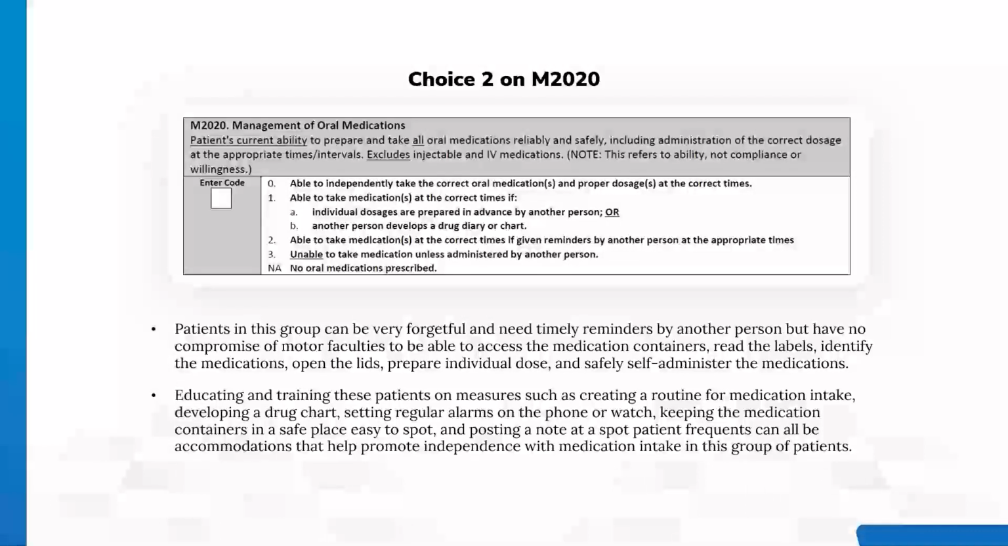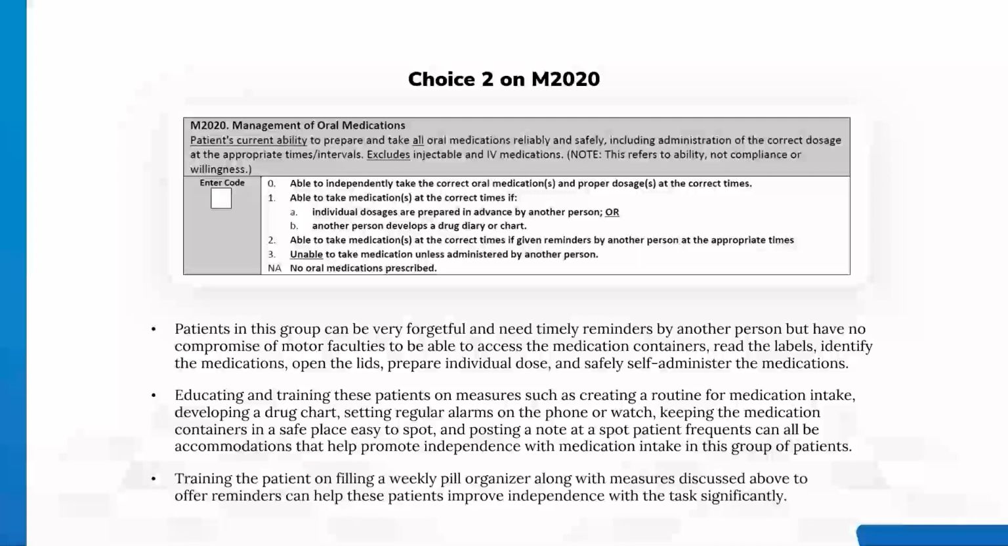Educating and training these patients on measures such as creating a routine for medication intake, developing a drug chart, setting regular alarms on the phone or watch, keeping the medication containers in a safe place easy to spot, and posting a note at a spot patient frequents can all be accommodations that help promote independence with medication intake in this group of patients. Training the patient on filling a weekly pill organizer along with measures discussed above to offer reminders can help these patients improve independence with the task significantly.